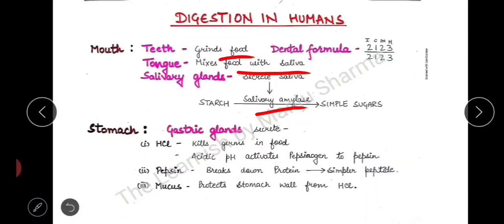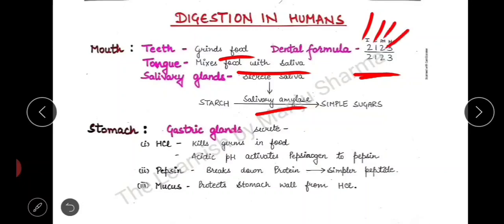Here we can see the dental formula. This is the dental formula of teeth, like 2, 1, 2, 3. 2 is for incisors, 1 is for canine, 2 for premolars, and 3 for molars. This is the dental formula for half of the portion of the jaw.